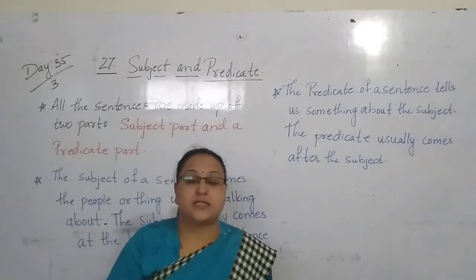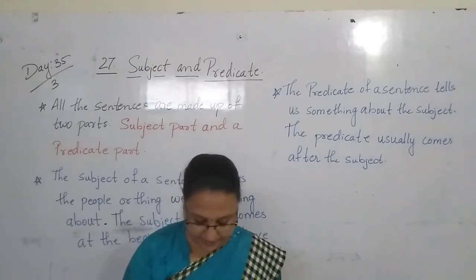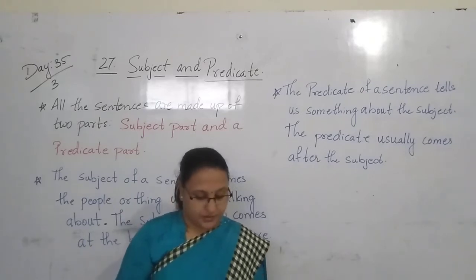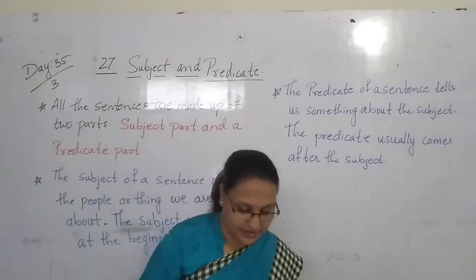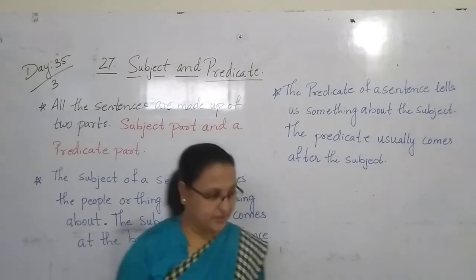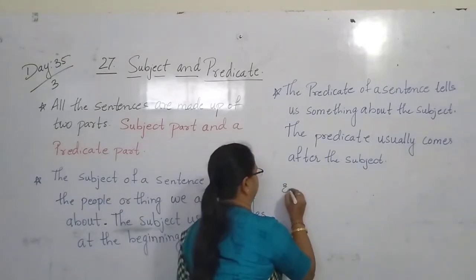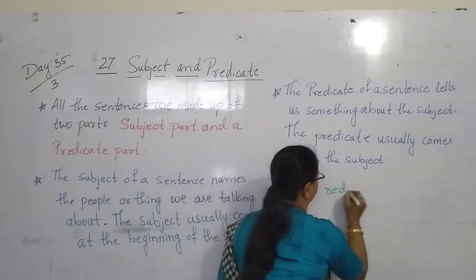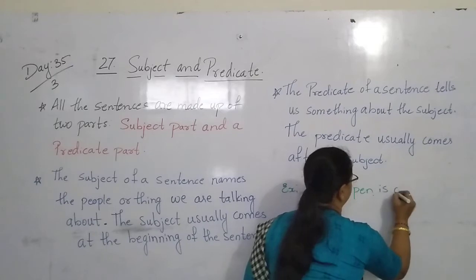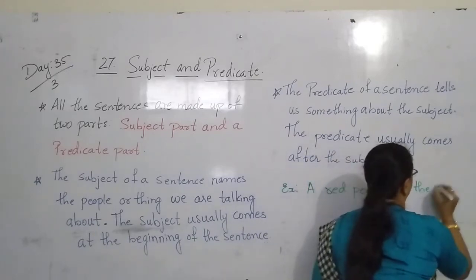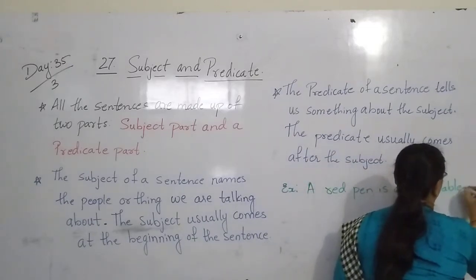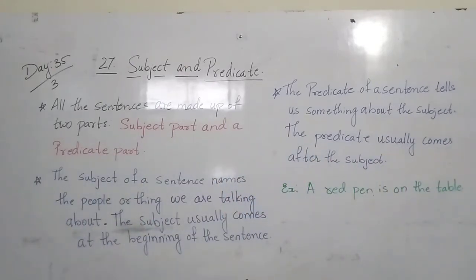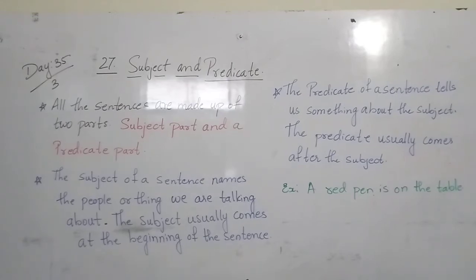Now I will write one example, children: a red pen is on the table. This is the sentence, children. A red pen is on the table.